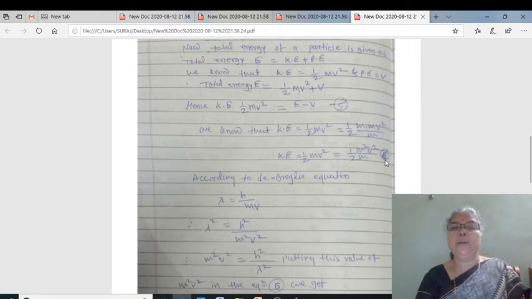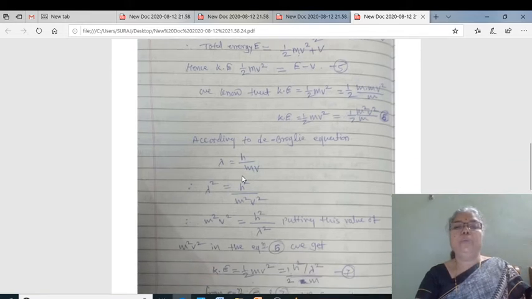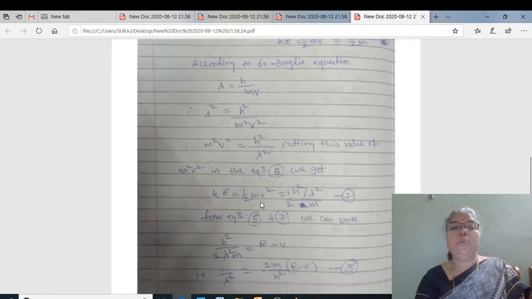Then according to the de Broglie equation, lambda is equal to h upon mv, where the product m into v is the momentum. If we square it, lambda square is equal to h square upon m square v square, and from this equation m square v square is equal to h square upon lambda square.